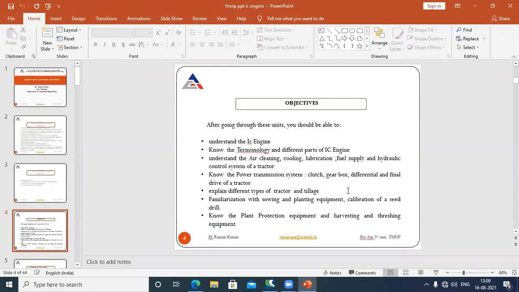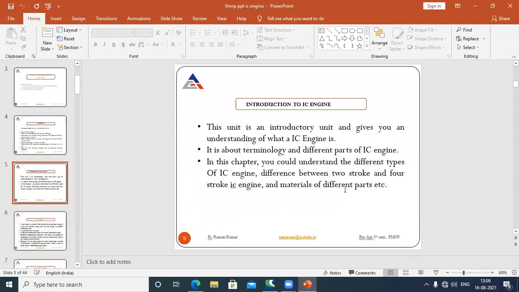Then you should be able to explain the different types of tractors and tillage and its implements. You should also be able to know the planting equipment, calibration of the seed drill, plant protection equipment, and harvesting and threshing equipment. So these are the objectives of your farm machinery and power syllabus.